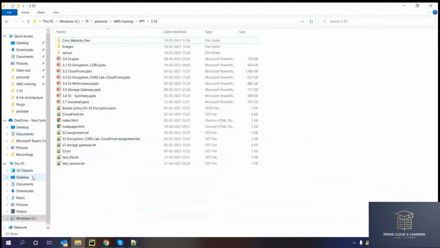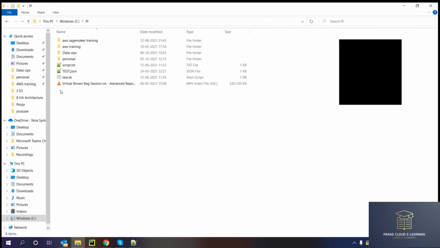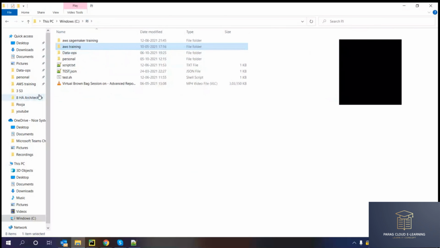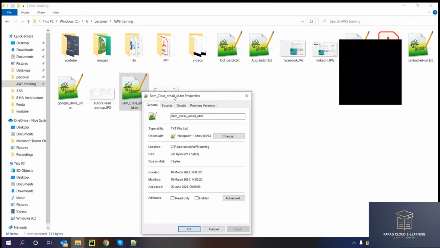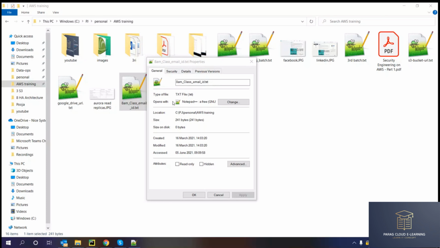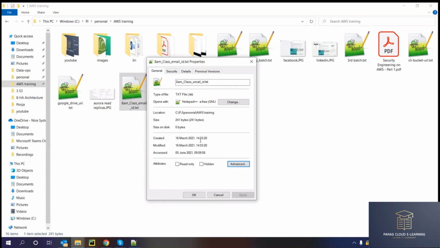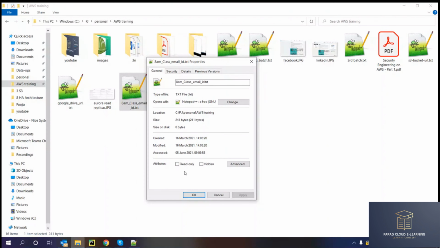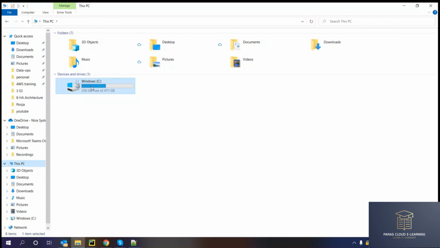Now coming to my desktop, if I go to any file and right click on that file and see the properties, you can see some properties are there. I can change the individual file property, or there might be some property set by my C drive.